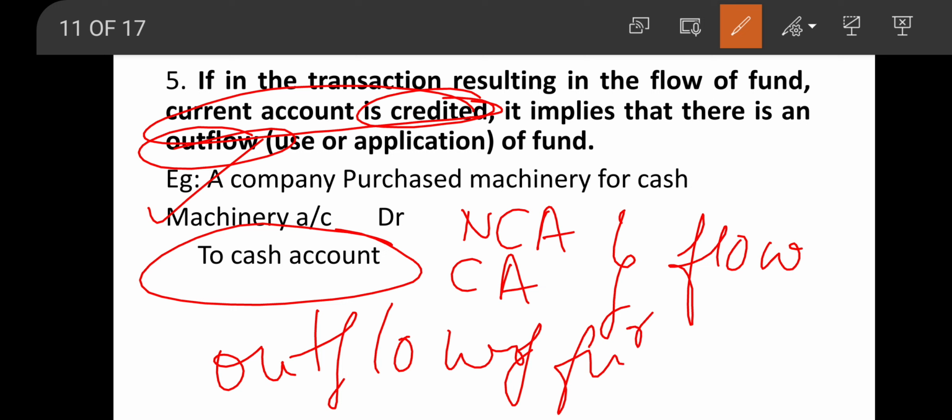So if the transaction results in the flow of fund, so our transaction must result in flow of fund, then we should see whether the current account is debited or credited. If the current account is debited, it is an inflow of fund, it is a source of fund. If the current account is credited, it is an outflow of fund or application of fund.